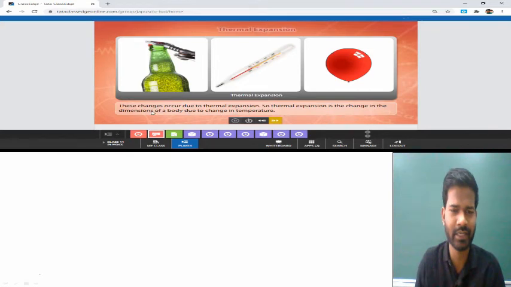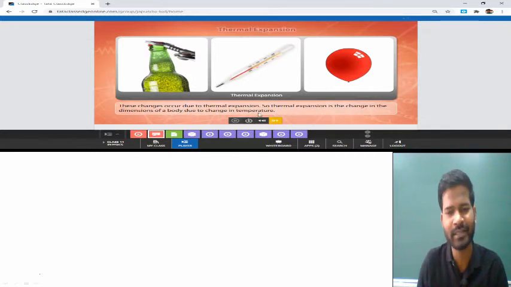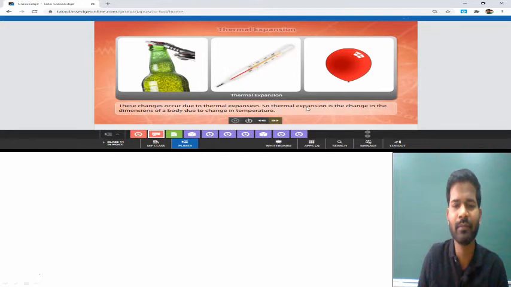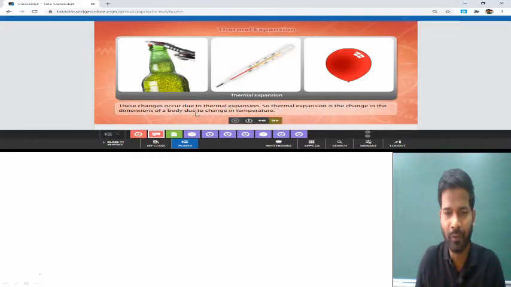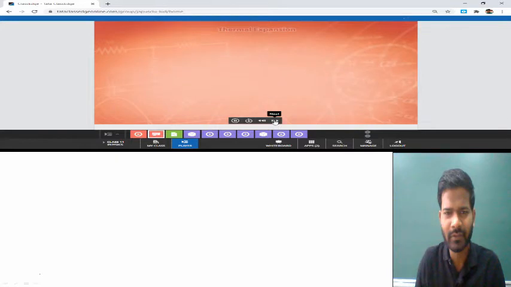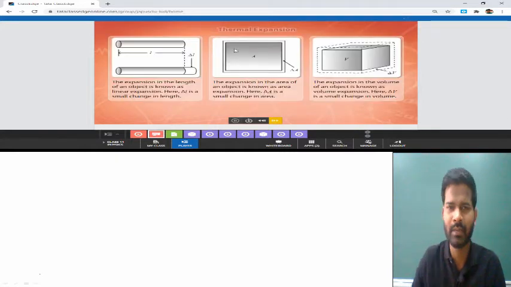Here we have a definition. Whatever phenomena we have seen in our previous slide, these changes occur due to thermal expansion. Thermal expansion is the change in the dimension of a body due to change in temperature. It is easy to understand that when we change the temperature, its molecules expand. When its molecules expand, its dimensions are going to change. So thermal expansion is the change in the dimension of a body due to change in temperature. In the next slide we are going to study the thermal expansion of solids.